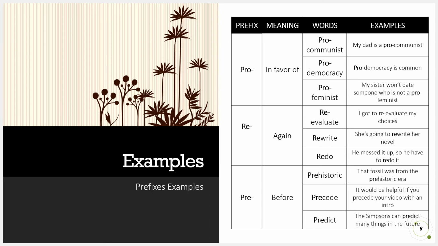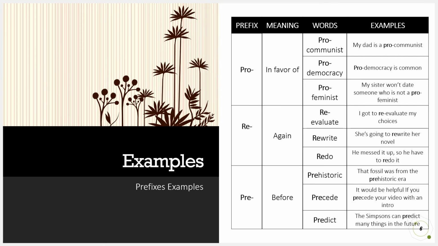For the prefix re, which means again, we could add it to some words, which are evaluate, write, and do. For evaluate, we could arrange it into, I got to reevaluate my choices. For write, we could add it into, she is going to rewrite her novel. For do, he messed it up, so he has to redo it again.